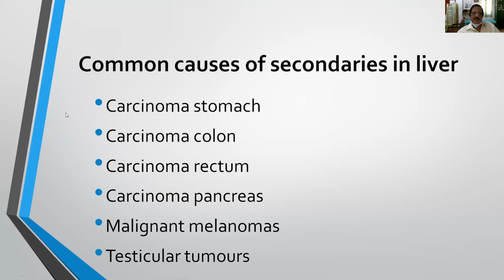So you can ask for symptoms of carcinoma stomach, colon, rectum, pancreas, malignant melanoma, and testicular tumors. All these things I have described, the mode of presentation of a patient with secondaries in the liver, where you have to look, because these are the common primary malignancies that produce secondaries in the liver.